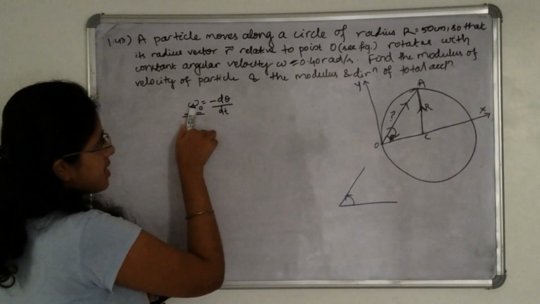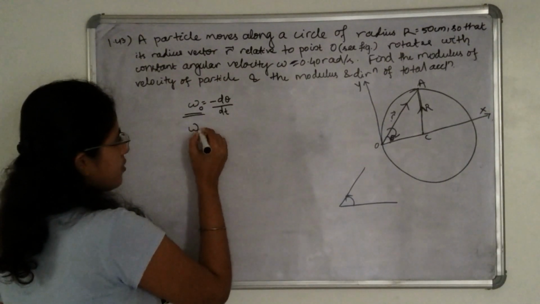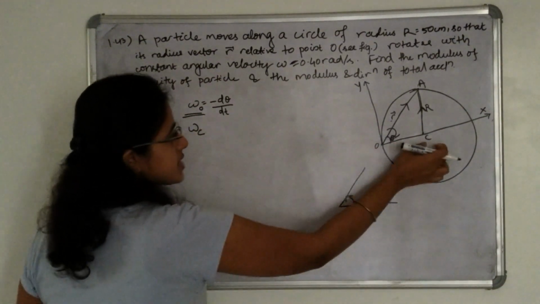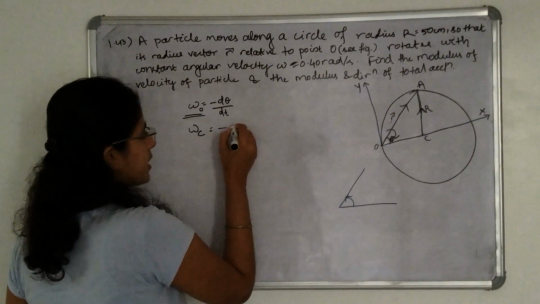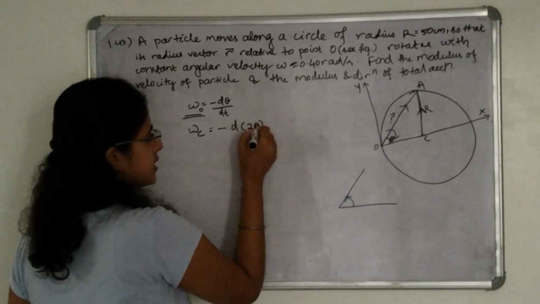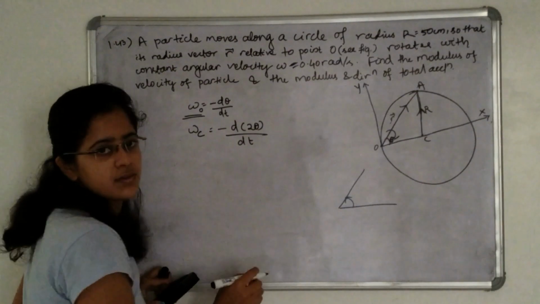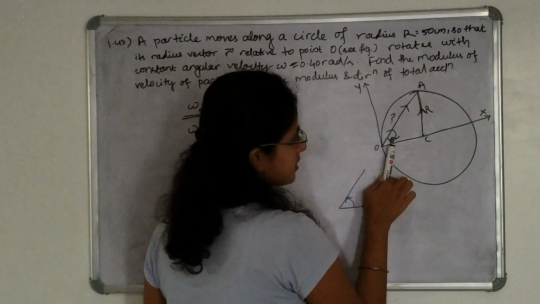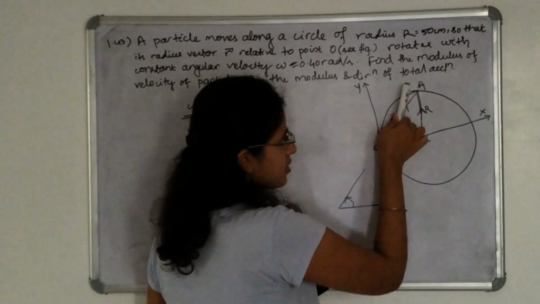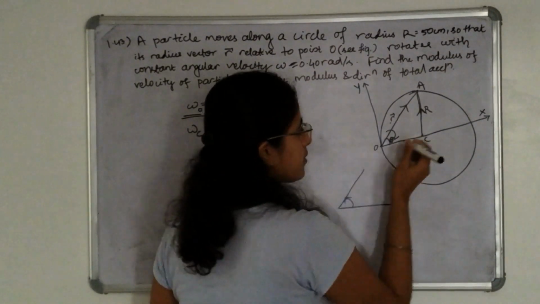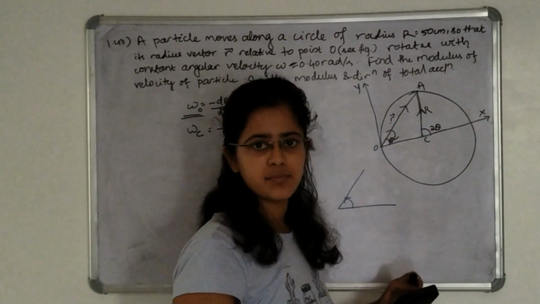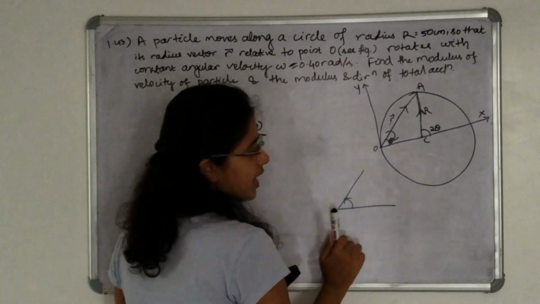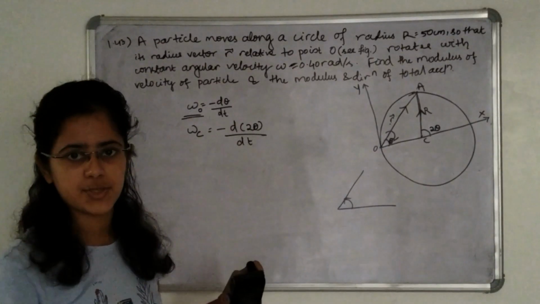If I take this angular velocity with respect to C, that is the center of this circle, then this will be how much? Minus d 2 theta divided by dt, because it is making an angle theta to this OX axis at the arc of this circle. If we take this center, then this will be making a 2 theta angle. Again we are considering anticlockwise angular displacement to be positive.